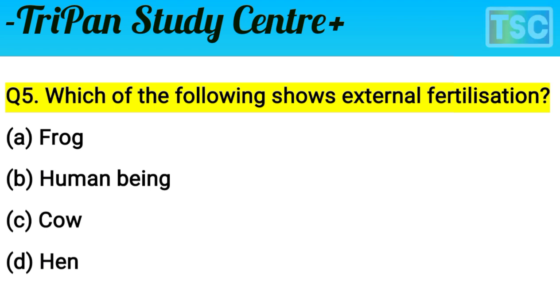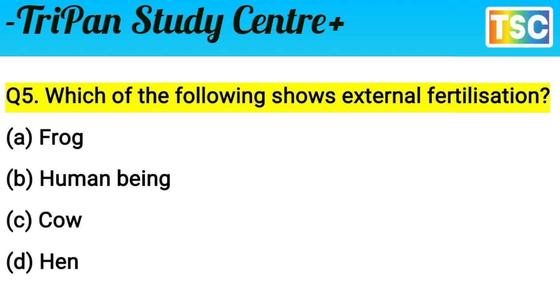That's important from the exam point of view. First check the correct answer for this question and write it in your notebook.